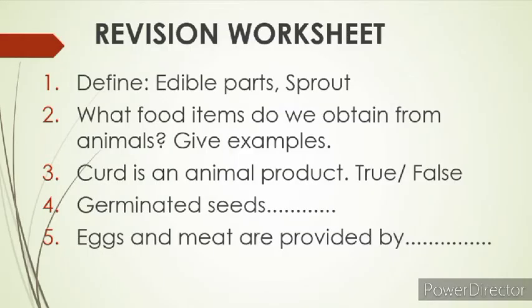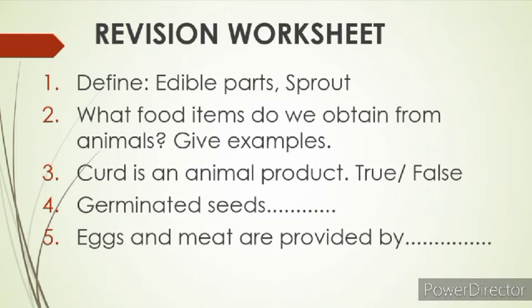So children, today we will do the revision worksheet also. First question is, define edible parts and sprout. What are edible parts? The plant parts which are eaten are known as edible parts. What are sprouts? The germinated seeds are called sprouts. You can write the definitions like this.